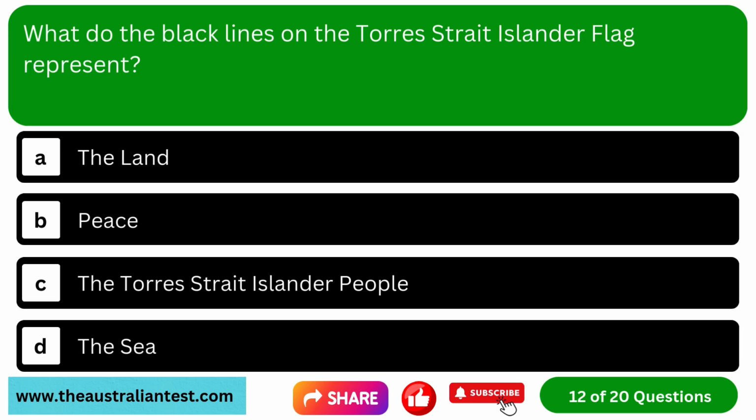Question 12. What did the black lines on Torres Strait Islander flag represent? Option A, the land. Option B, peace. Option C, the Torres Strait Islander people. Option D, the sea.